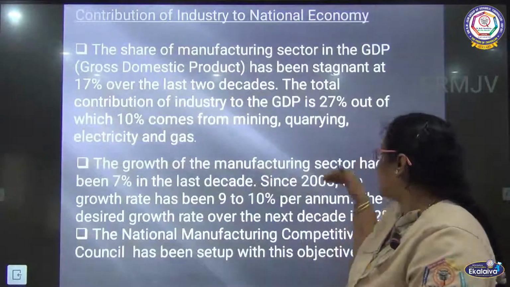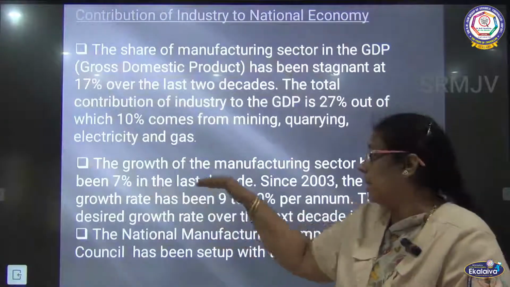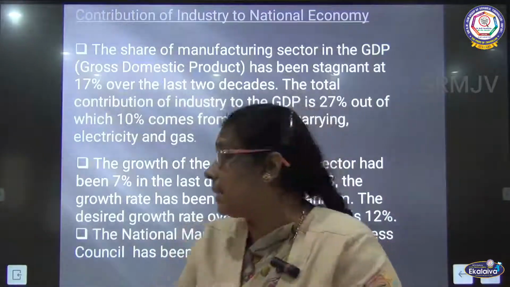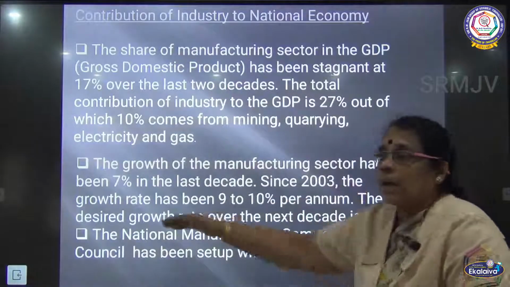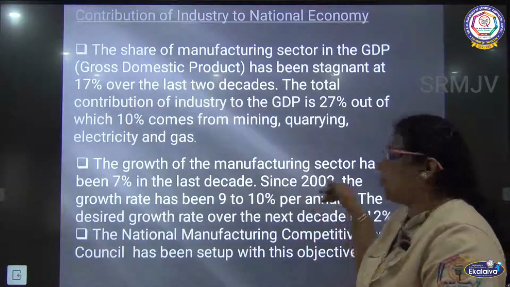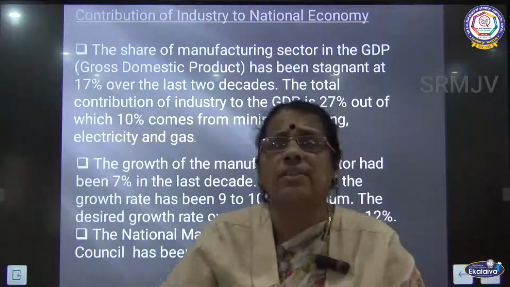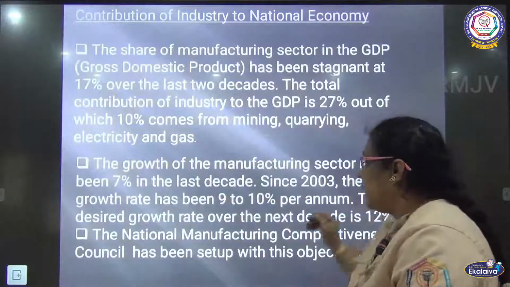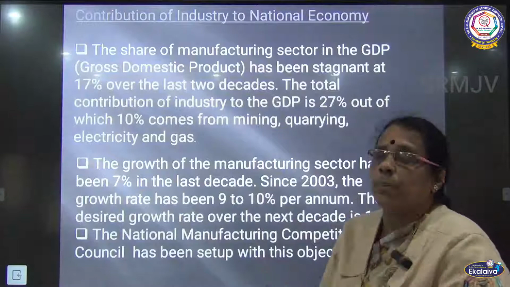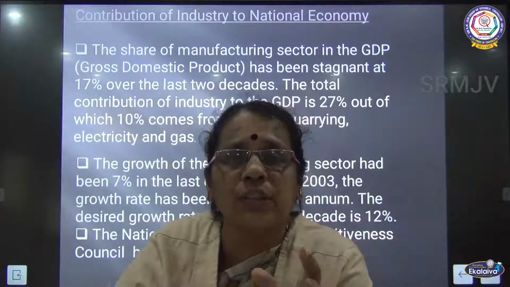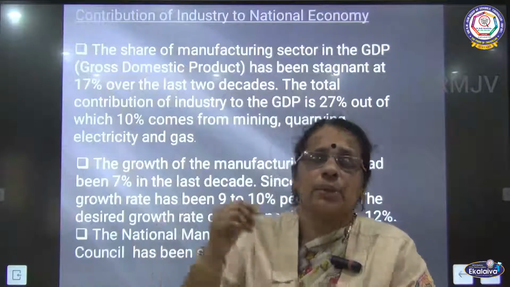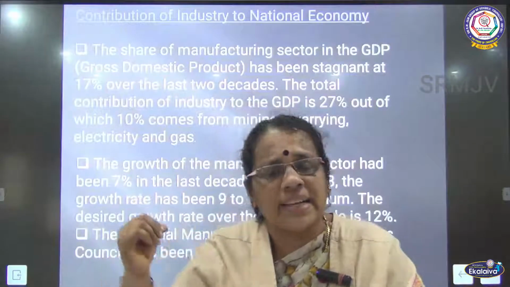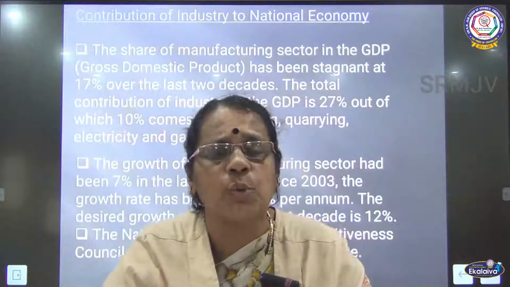The growth of the manufacturing sector had been 7% in the last decade, and since 2003, the growth rate has been 9 to 10% per annum. The desired growth rate over the next decade is 12%. So, for the next decade, the desired growth rate should be 12%.